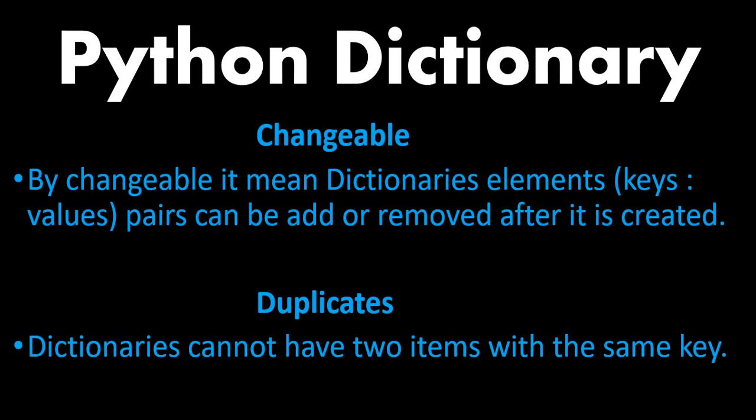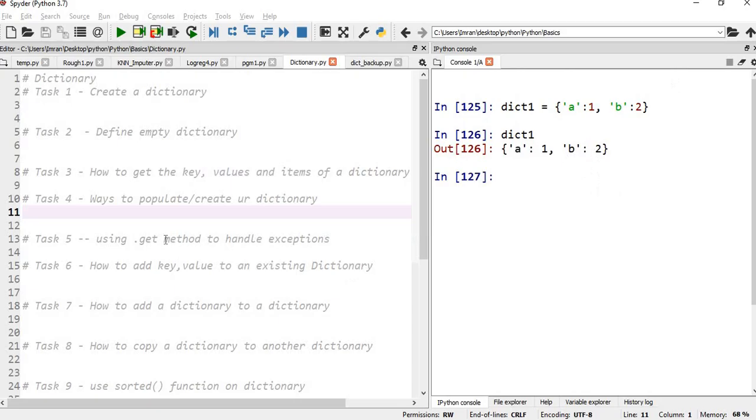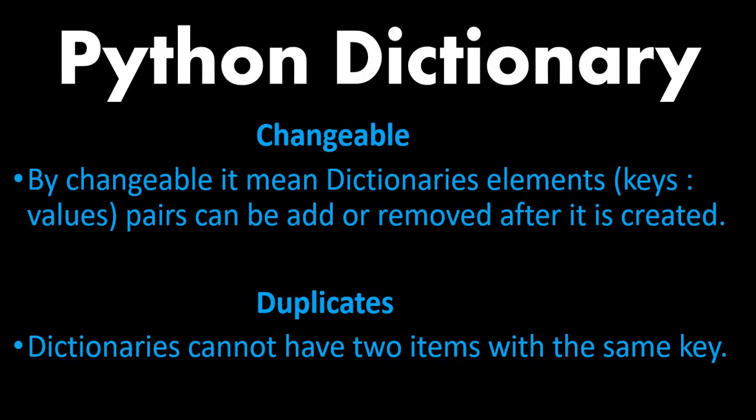What does changeable mean? By changeable, it means dictionary key value pairs can be added or removed after it's created. Like if we delete this value a, then we'll be left only with the value b colon 2. All this functionality I will cover in a while.